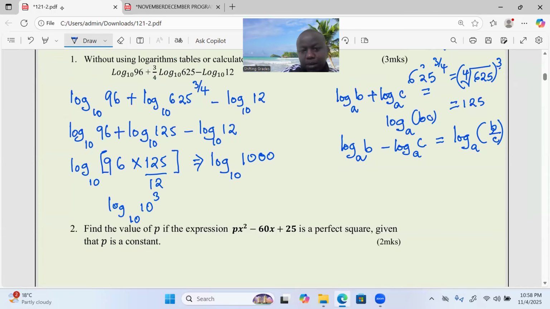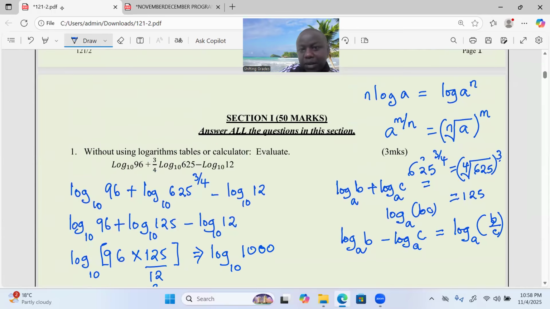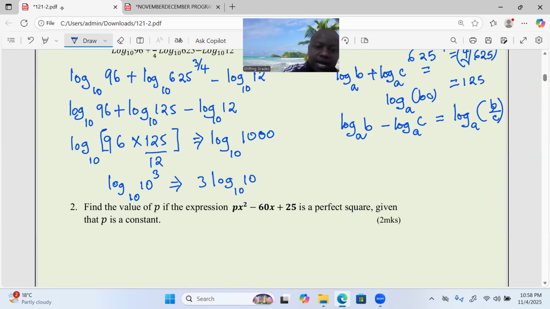We get back to the law that we applied first. Now we apply the same law in the reverse way, which gives us 3 multiplied by the log of 10 to base 10. Now we apply the final law.